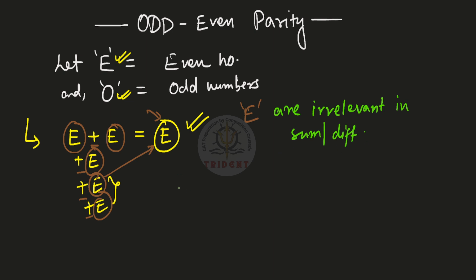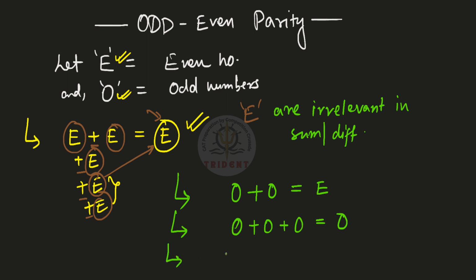Now one more thing, the idea that you need to understand is: what if I add two odd numbers? If you add two odd numbers, you'll get an even number. Please pay attention. If you add three odd numbers, you'll get an odd number. If you add four odd numbers, you get an even number.